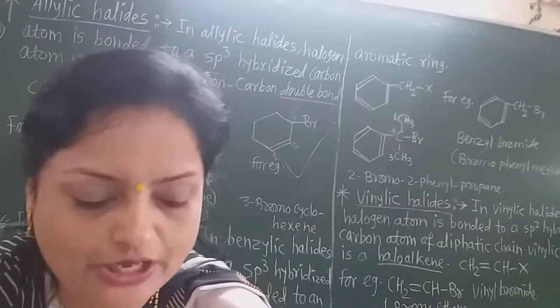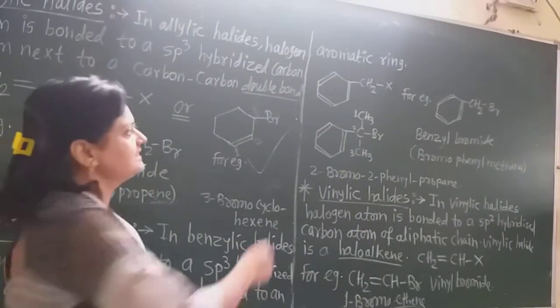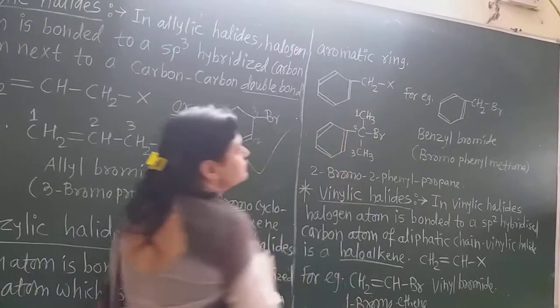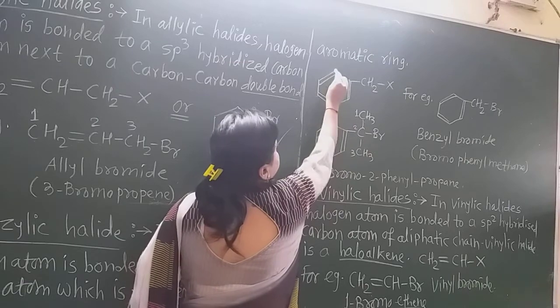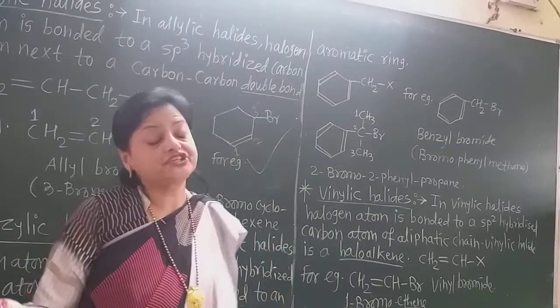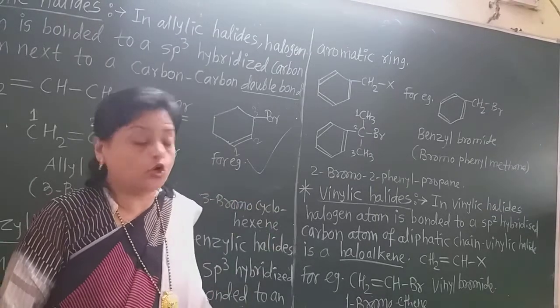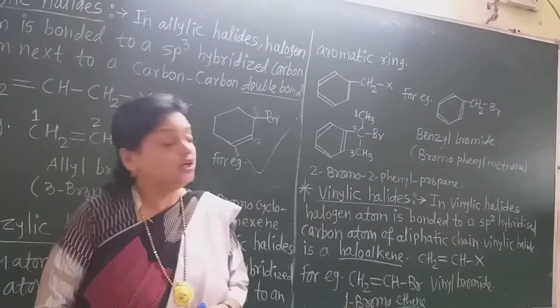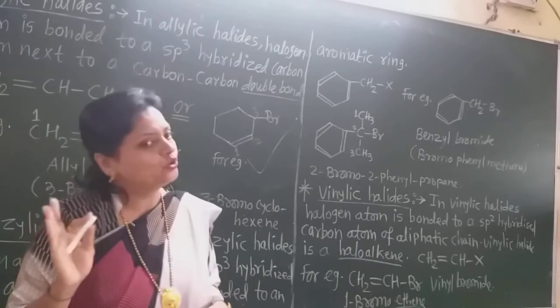Further bonded to the aromatic ring means, see the examples now. Now this is the aromatic ring. See here students, all the carbon atoms are only sp2 hybridized. We understood this in the chapter of structure and hybridization in class 11. We learned that if there is a carbon-carbon double bond, such carbons are sp2 hybridized.